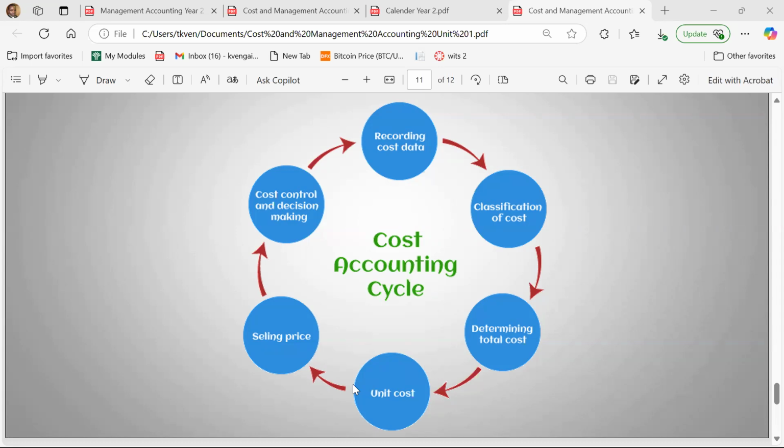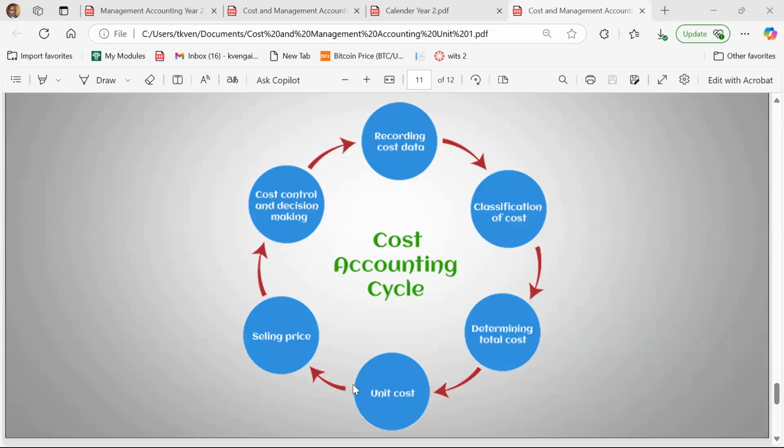Then once you record those costs, you classify the costs, which is what we're going to talk about in about 2 minutes time. You classify the costs according to, there are different ways that you can classify the costs. We're going to go deeper into that. Then you determine that for that specific item that you are producing, what is the final total cost of everything that the organization has faced. And you're saying, for example, if you're Tiger Brands, you can say that for us to produce this year, our total cost was 3 million rand.